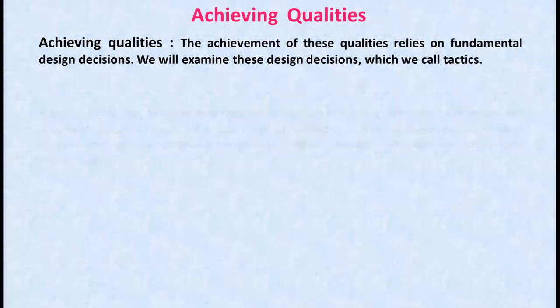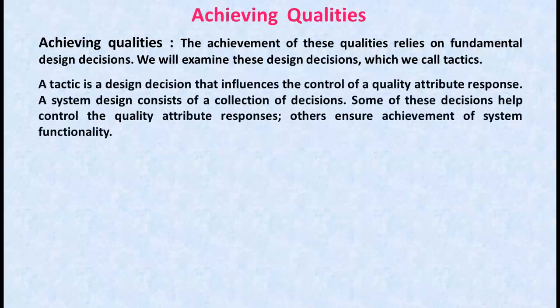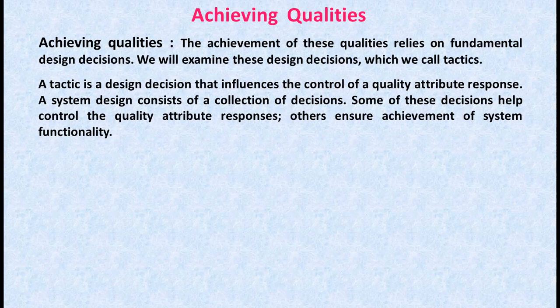A tactic is a design decision that influences the control of a quality attribute response. We call a collection of tactics an architectural strategy, and an architectural pattern packages tactics in a fashion. A system design consists of a collection of decisions.